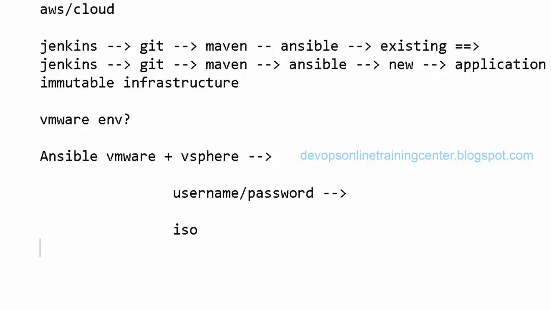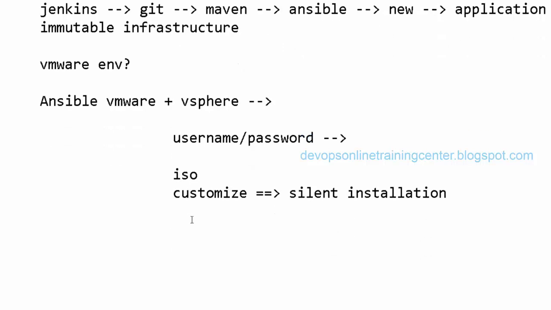We need to download the ISO and customize it. Customize in the sense we need to create something called automatic installation, silent installation we call it, and we need to zip this ISO with the input file. Why is the input file needed? Because we don't want to do the graphical user installation. We want everything to be automatic.